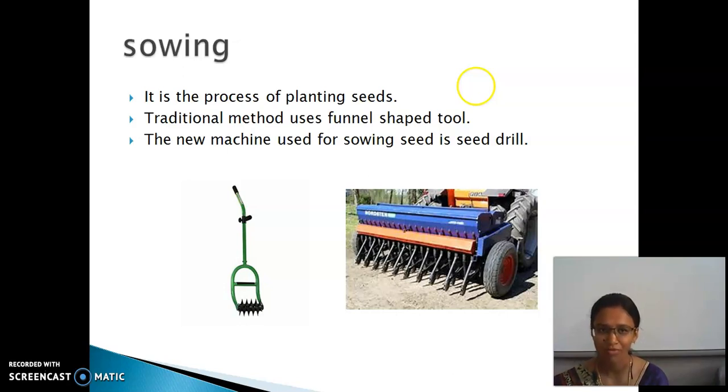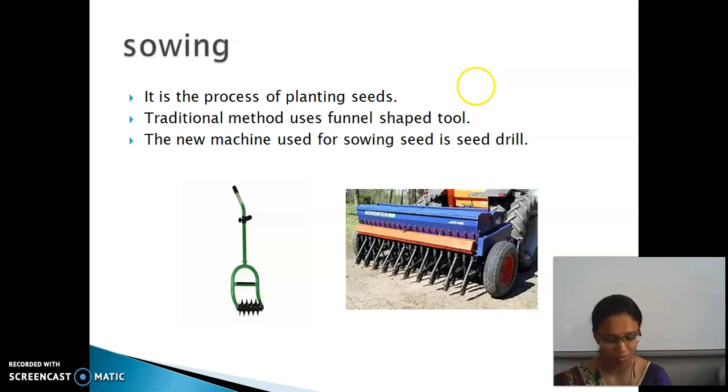Clear? So up to this point we have seen agriculture, the definition of crops, and the classification of crops into two types, kharif and rabi. Now try to answer this question: name the crops grown from June to September in India.